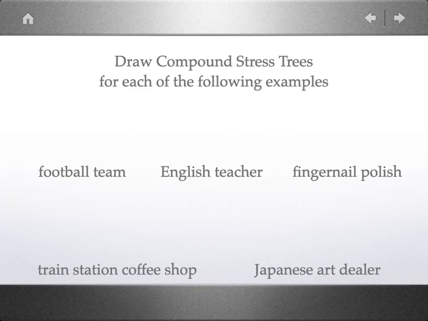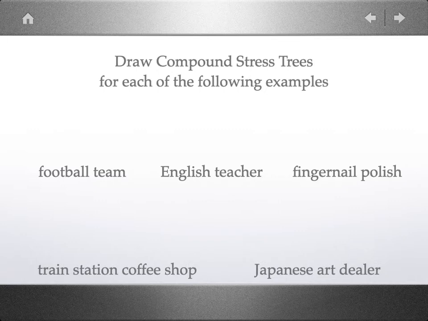Okay, let's draw compound stress trees for each of the following examples. Starting with the first compound, football team is actually built first into a compound with foot and ball to create football, and then football is joined with team to create the compound football team. What we want to do is identify the appropriate structure.